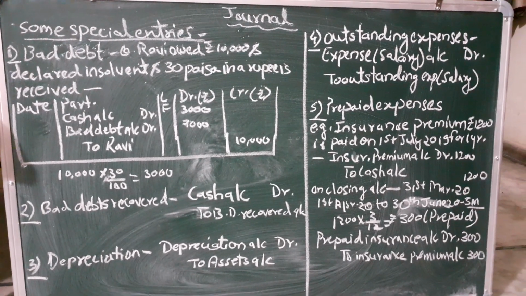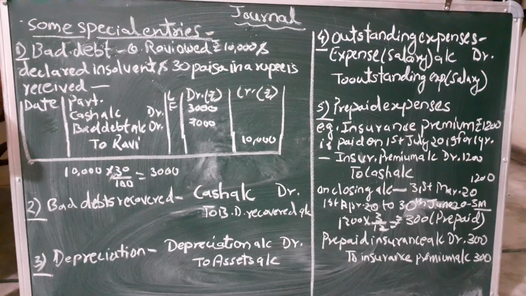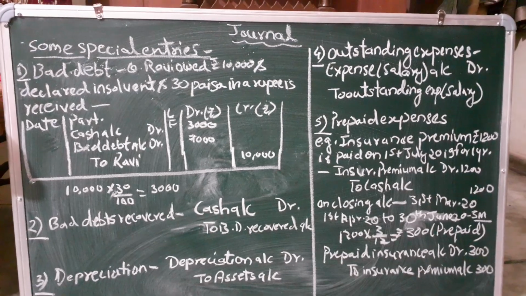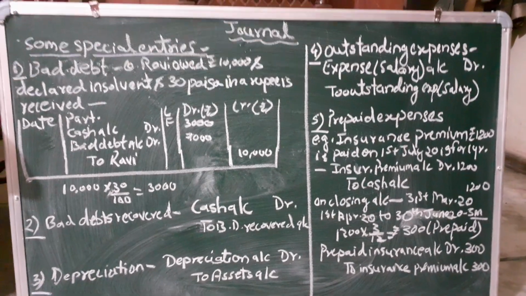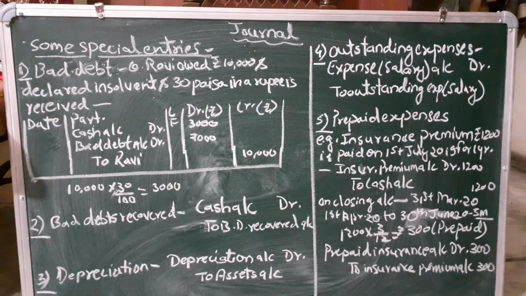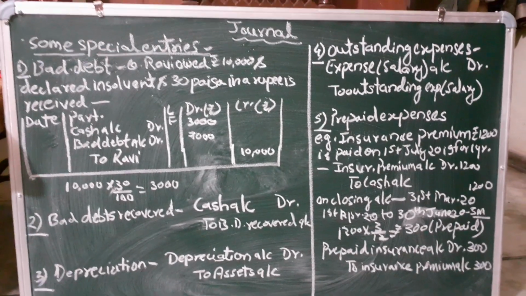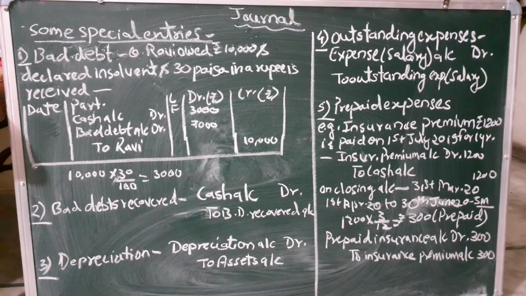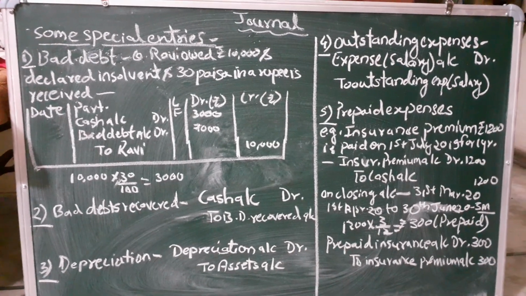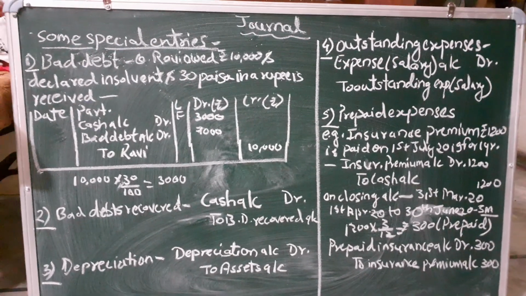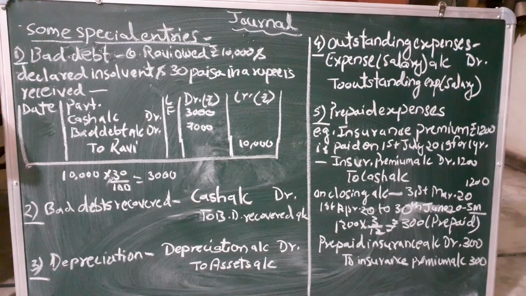That means 3 months here will be your prepaid expense. हमने इंश्योरेंस प्रीमियम पेमेंट किया था 1 जुलाई को, राइट? जो 1 जुलाई कंप्लीट होता है 1 जुलाई 2020 को. लेकिन on the closing date, जिस दिन हम लोग financial statement बना रहे हैं, उस दिन हम लोग ये 3 महीने जो है, like 1st April to 30th June, April, May, June, these 3 months हम लोग will be showing as a prepaid expense.